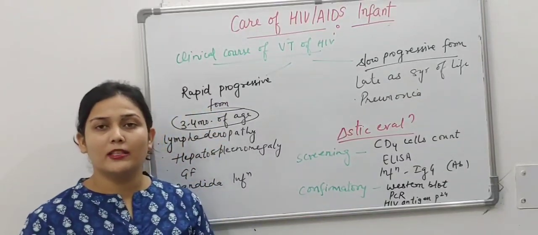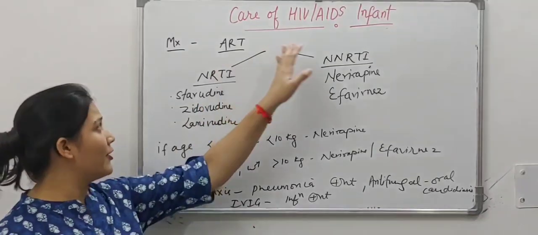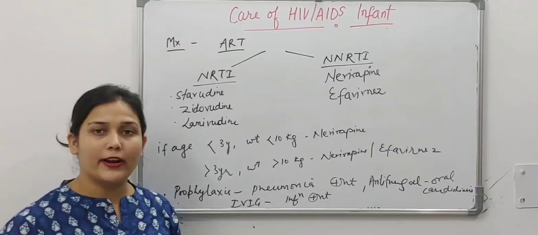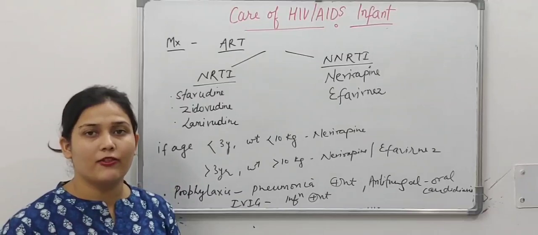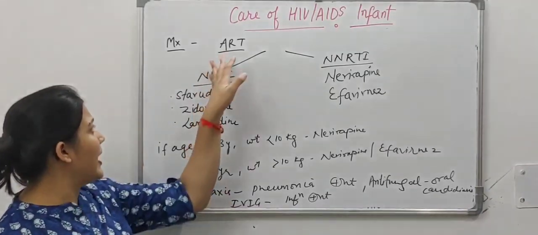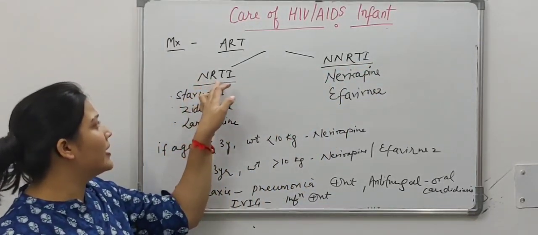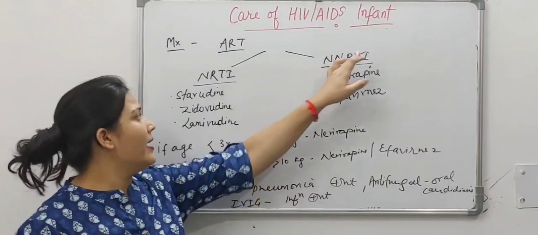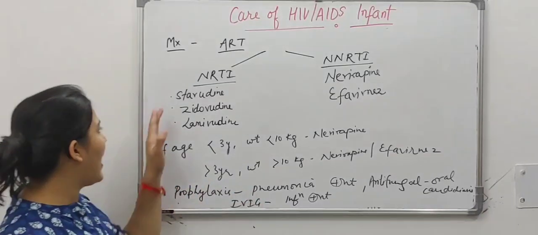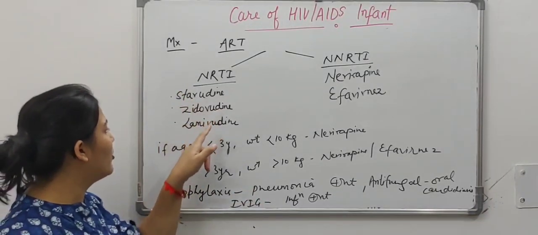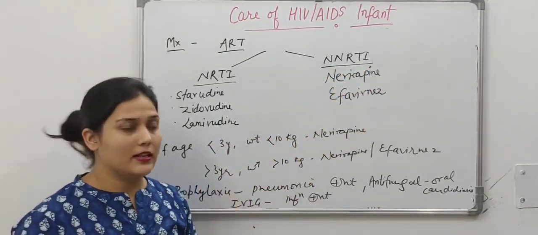Now we will discuss the management part of HIV infection. The pharmacological management of HIV or AIDS is ART, that is antiretroviral therapy. These drugs are helpful in prevention, and they are given for prophylaxis. In ART there are NRTI and NNRTI. NRTI means nucleoside reverse transcriptase inhibitor, and NNRTI is non-nucleoside reverse transcriptase inhibitor. NRTI drugs include stavudine, zidovudine, and lamivudine. And NNRTI drugs are nevirapine and efavirenz.